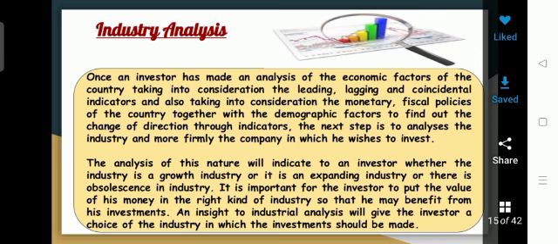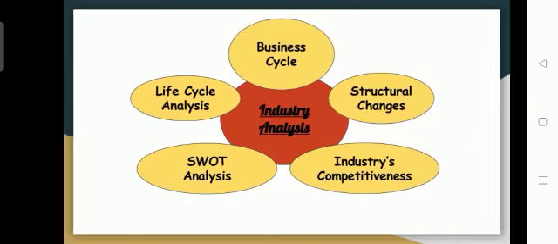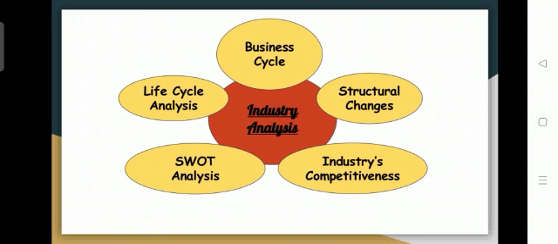So industry analysis will be conducted by considering some factors. Those industrial analysis factors are the business cycle, structural changes, industry competitiveness, then the life cycle analysis, then the SWOT analysis. Industrial analysis is considered under the factors of business cycle, structural changes, industry's competitiveness, life cycle analysis and SWOT analysis.